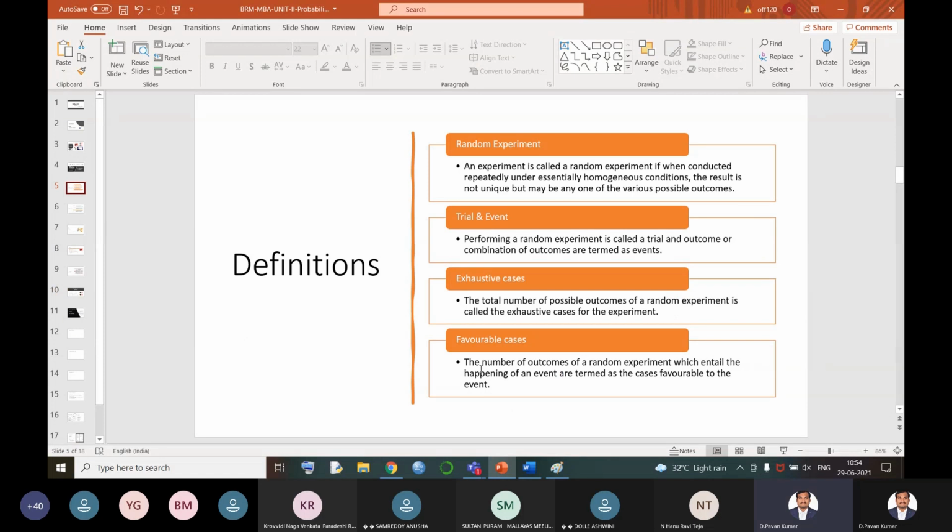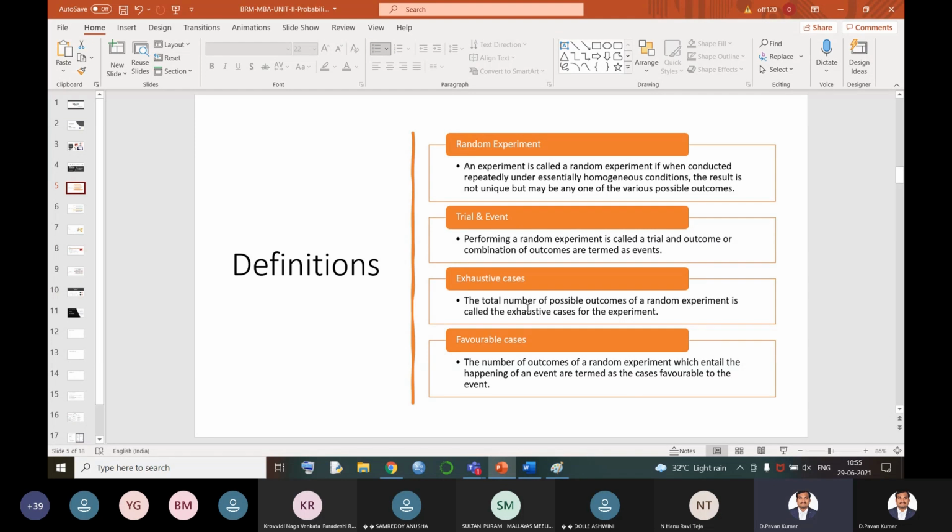Now, the outcomes of a random experiment which entail the happening of an event are termed cases favorable to the event. Favorable cases are our numerator in the formula of probability. Exhaustive cases means the total number of outcomes.